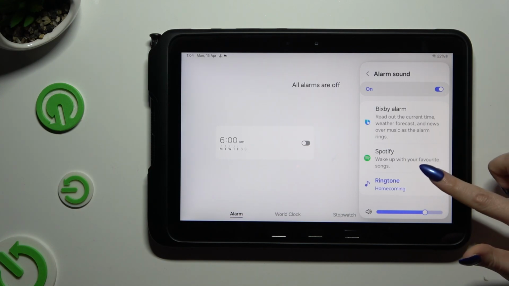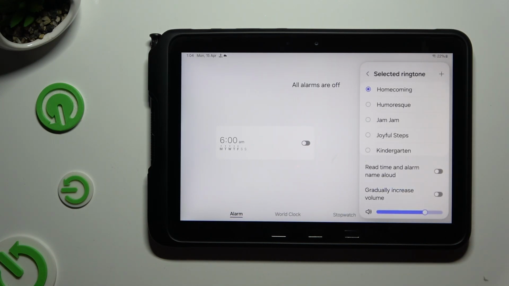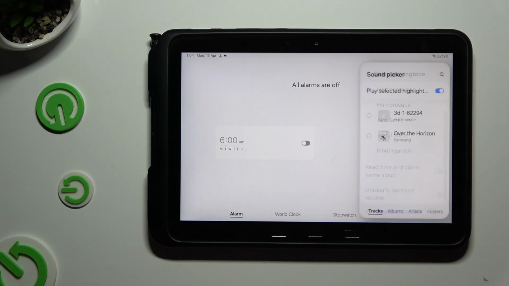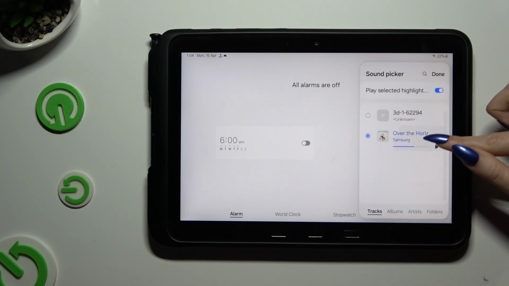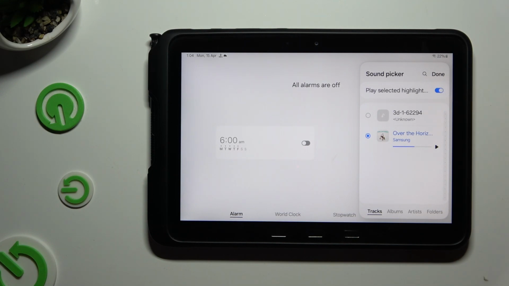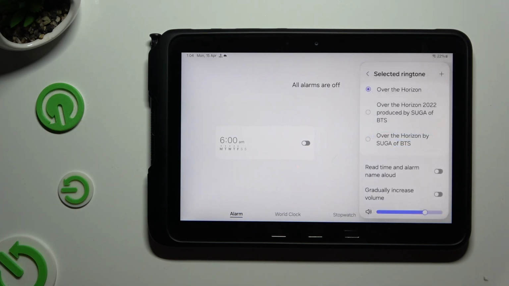You can also select ringtone, manage those two options, and click on this plus at the top right corner to pick any song from your tablet and apply it. Just click on the song. Click on this switcher to disable or enable. Play selected highlights, and to add this song and set it up, hit done.